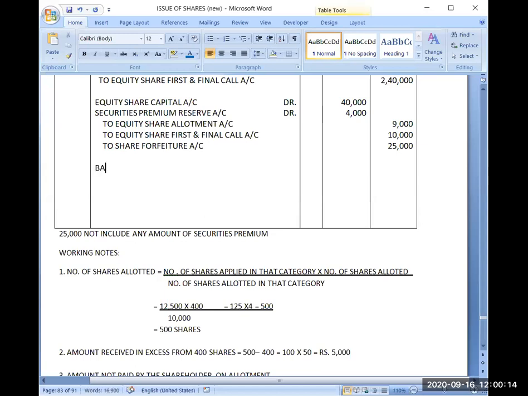So my bank entry will be: Bank account debit. Number of shares were 400 and I am receiving 105 per share. So 400 multiplied by 105 will be 42,000.